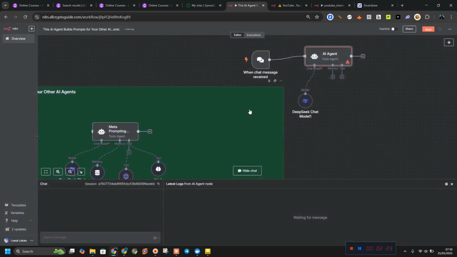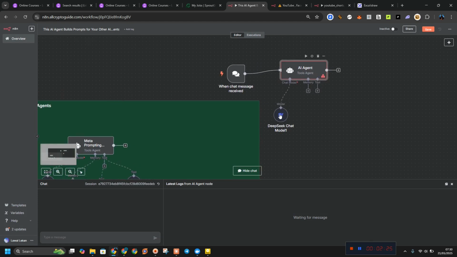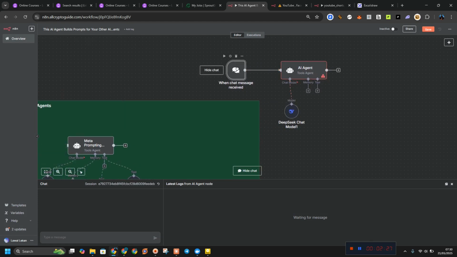Just to show you how it works, how a workflow works. Okay. So I'm going to firstly start from here. I'm going to type hello just to get a response so I can use it for my AI agent. Okay, let's see.